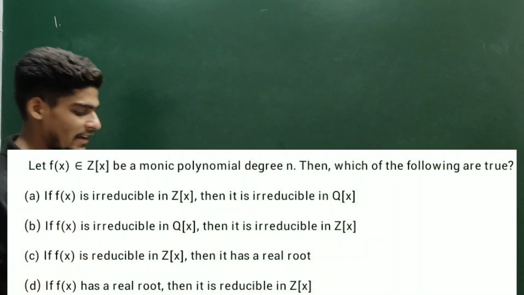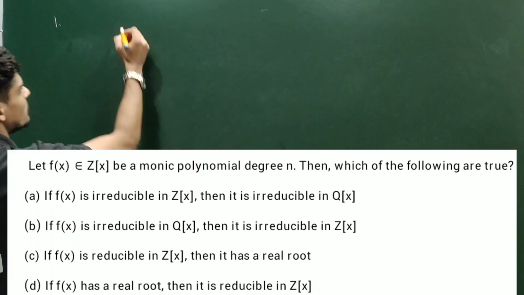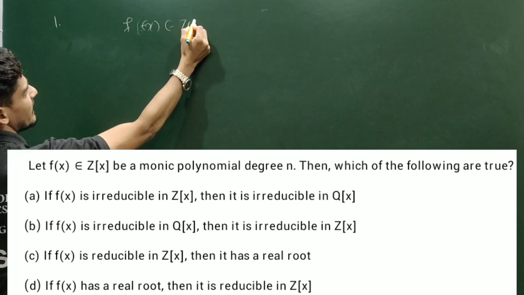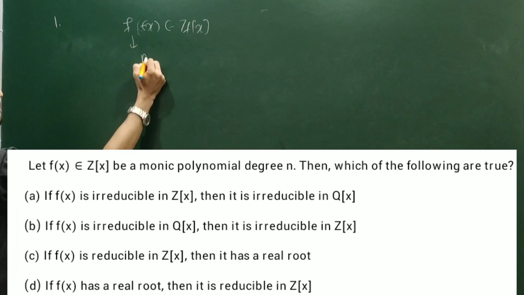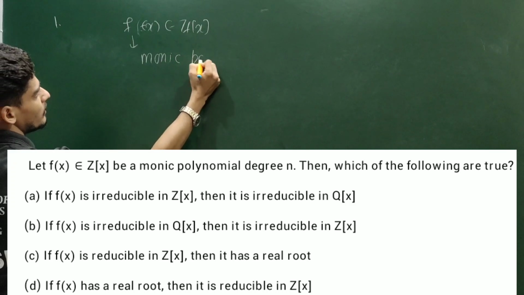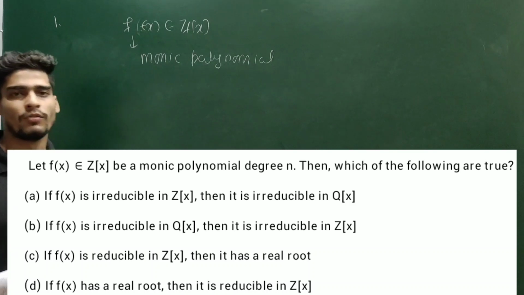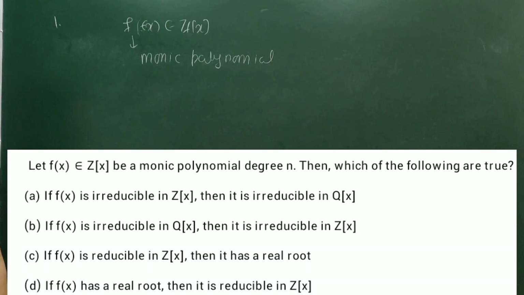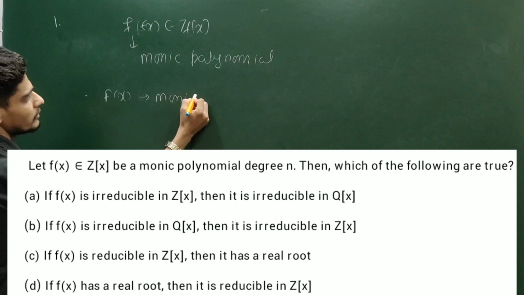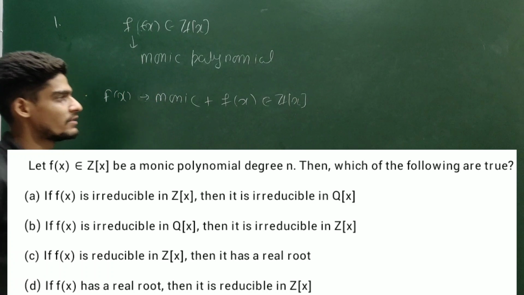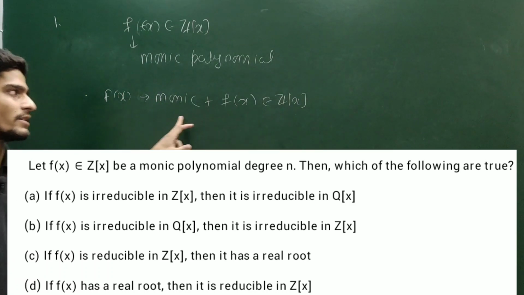Question number 1. Let f(x) belongs to Z[x] be a monic polynomial. That is, the leading coefficient is 1, or you can say the coefficient of the highest degree term is 1. And we know that if f(x) is monic, and f(x) is inside Z[x], that means this is a polynomial whose coefficients are coming from Z and it is a monic polynomial,